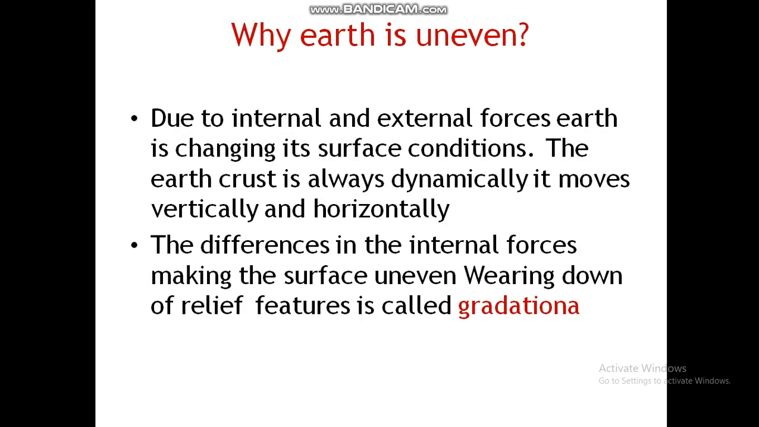Today we discuss some important topics of geomorphology. Being a geographer, many questions rise in our mind. The first question is: why is the Earth uneven? The answer is that the Earth is uneven due to internal and external forces.